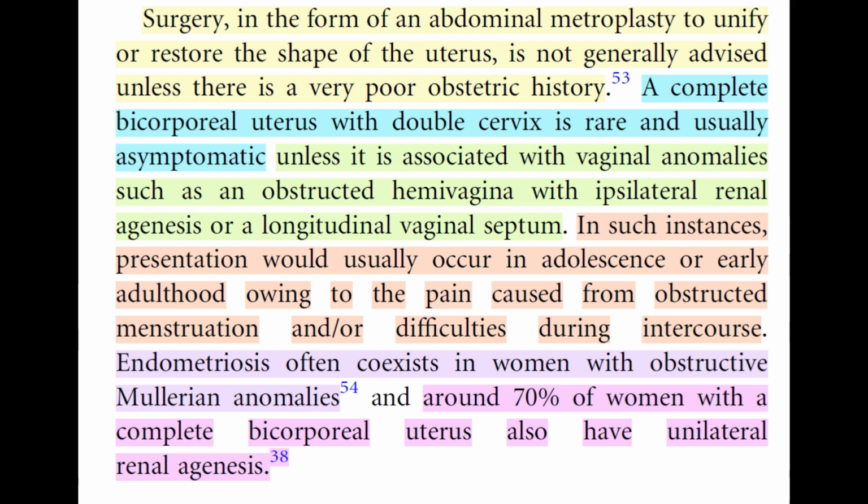Surgery, in the form of an abdominal metroplasty to unify or restore the shape of the uterus, is not generally advised unless there is a very poor obstetric history.